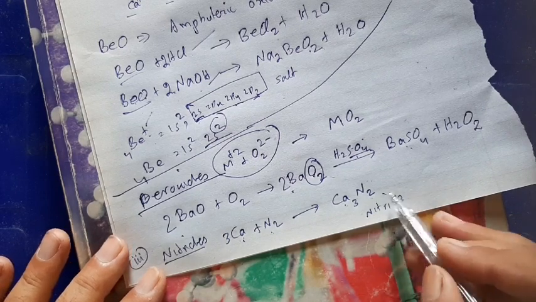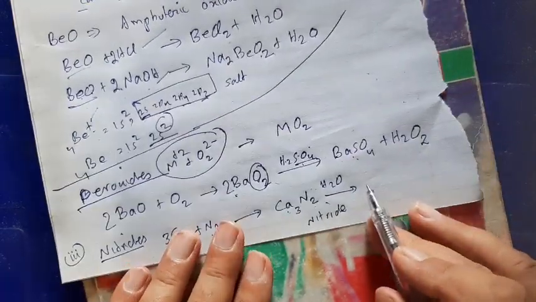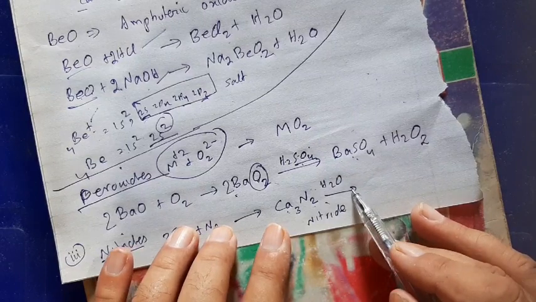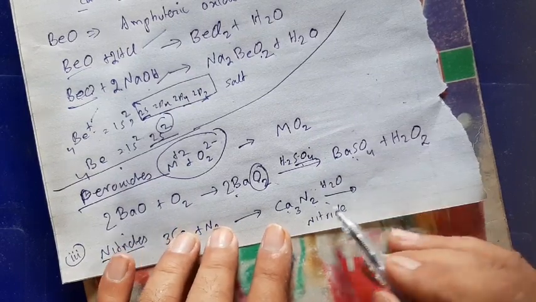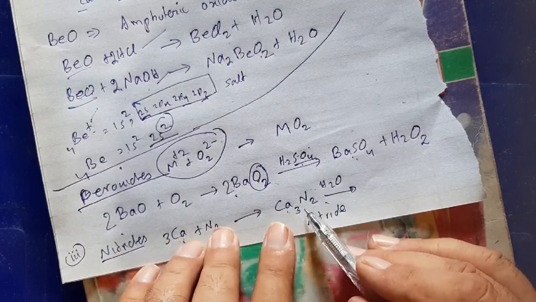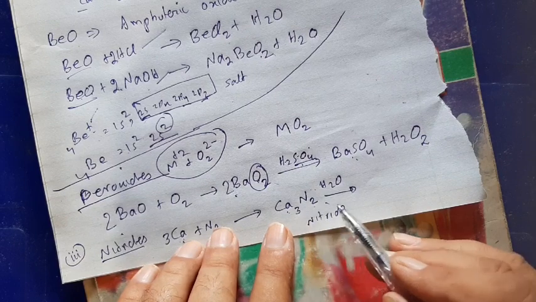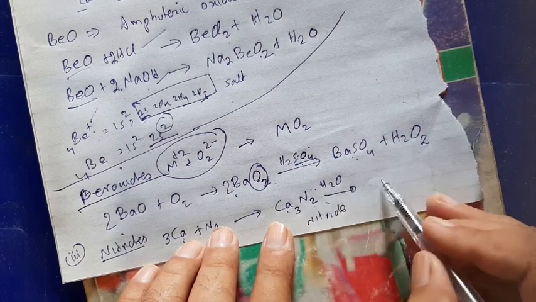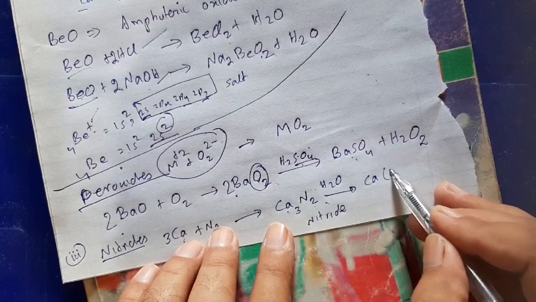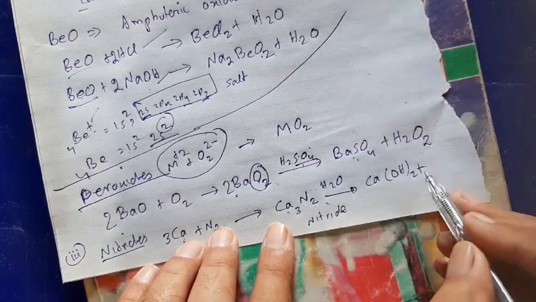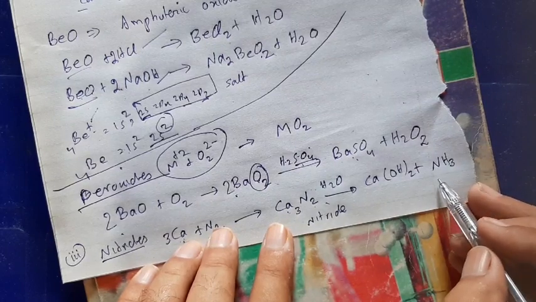When this calcium nitride reacts with water, we get ammonia gas. That is a simple preparation of a small volume of ammonia gas from calcium nitride. Calcium nitride on reaction with water liberates ammonia gas. So this calcium nitride reacts with water. One product is of course calcium hydroxide, and the other product would be ammonia gas. Calcium hydroxide and ammonia gas.